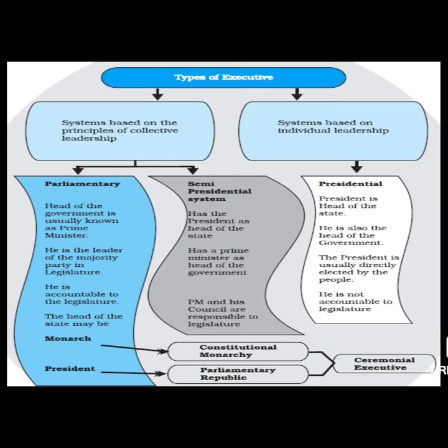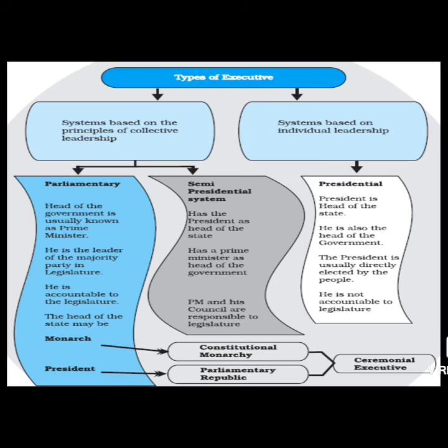Now let's move on to the second variation, that is the system based on individual leadership. When it comes to the system based on individual leadership, it is referring to the presidential form of executive. Since it is talking about an individual person, automatically we can get an idea that under the presidential type of executive, the president is the head of the state, as well as the head of the government too. The president is usually directly elected by the people and he is not accountable to the legislature, right?